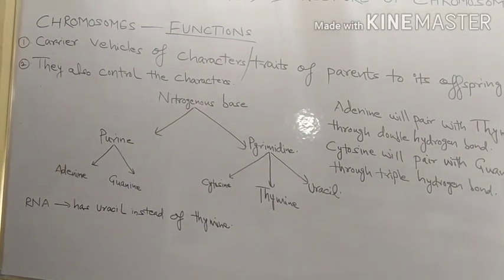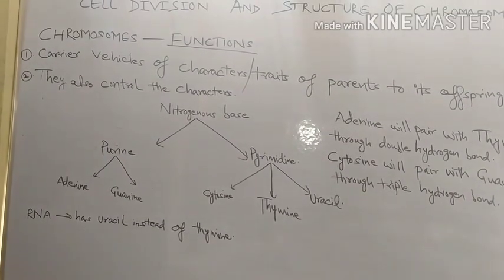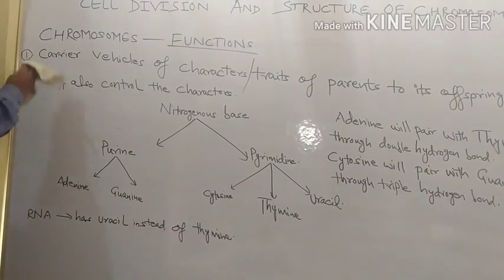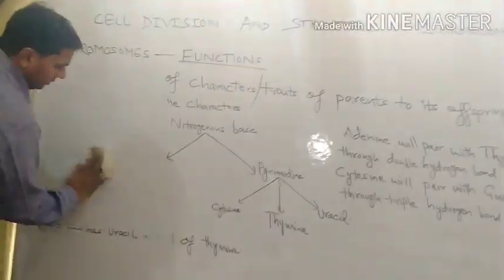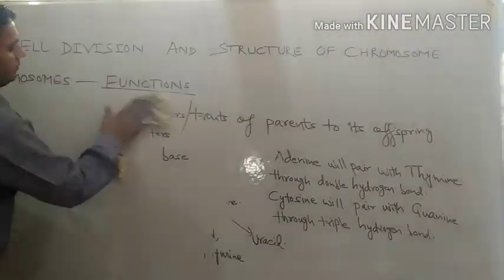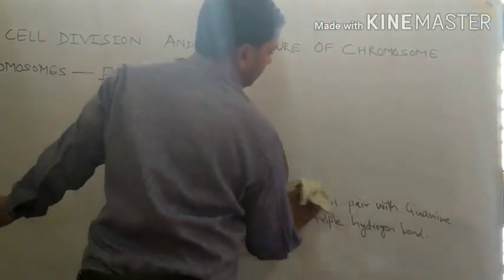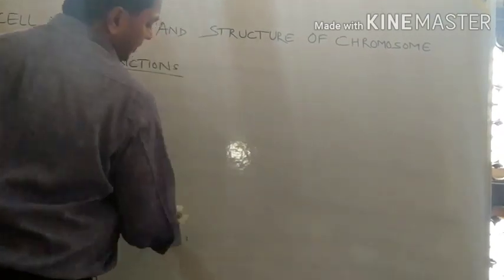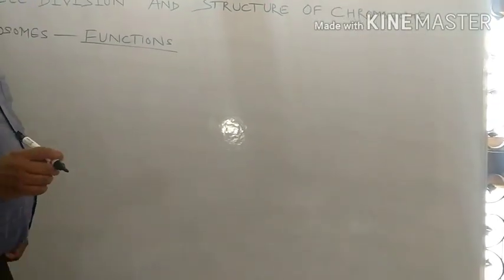Clear to everybody? Now we will discuss in some detail about the structure of nucleic acid, that is DNA. The structure of DNA. Clear to everybody? So we will move further. We will see structure of DNA. See dear students, I have told you again and again, sugar and phosphate group will form the backbone.